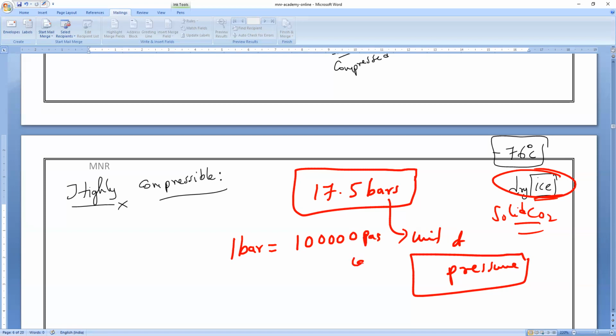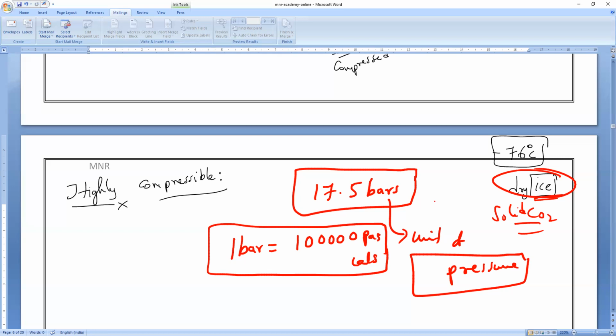So that much high pressure we are having. The cylinder is highly compressed. So 1 bar is equal to 1 lakh pascals. Like 17.5 bars, the cylinder is designed for almost 17.5 bars. So bar is also one of the units of what? Unit of pressure. That's good. Okay, guys, understood? Yes, sir. That is what you have to remember. So let us proceed now.